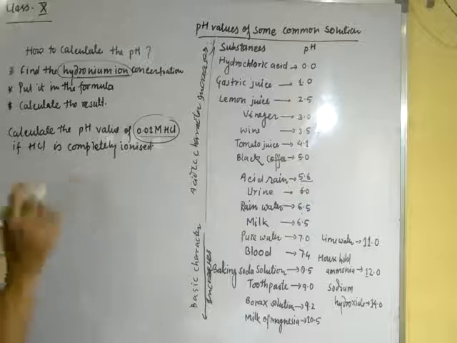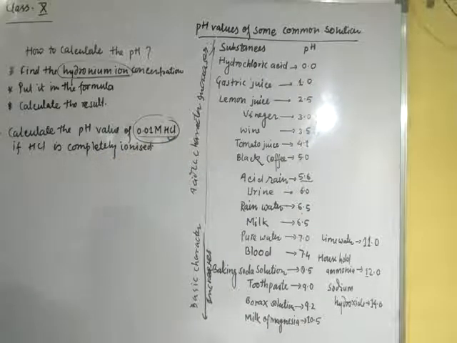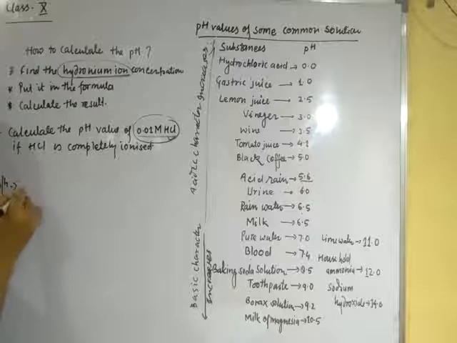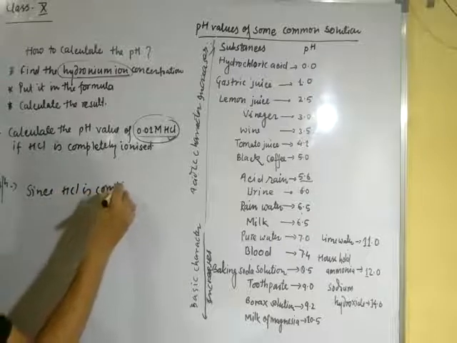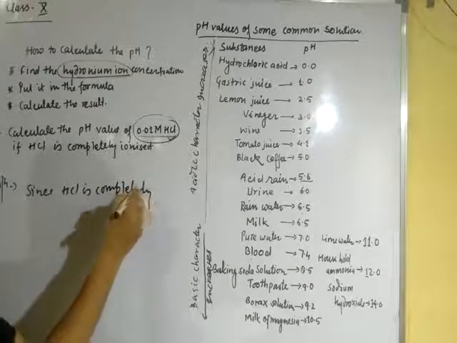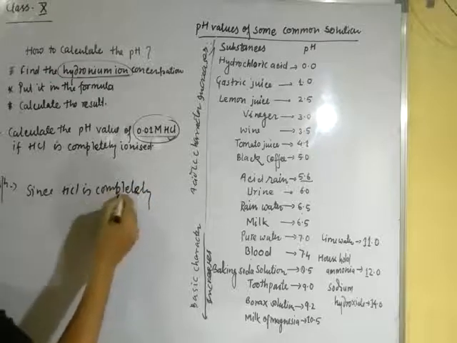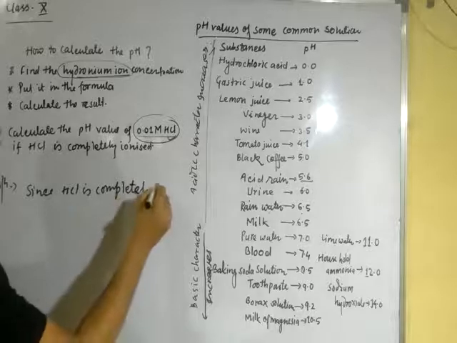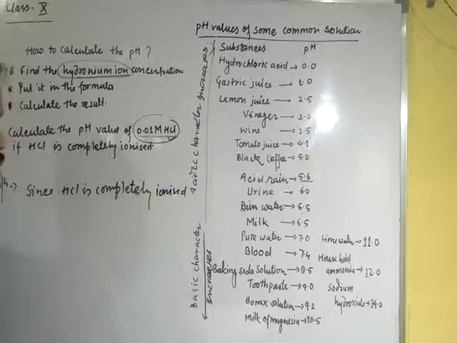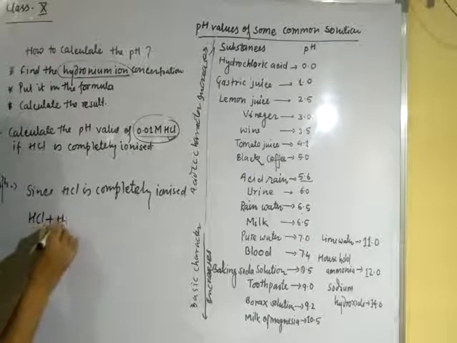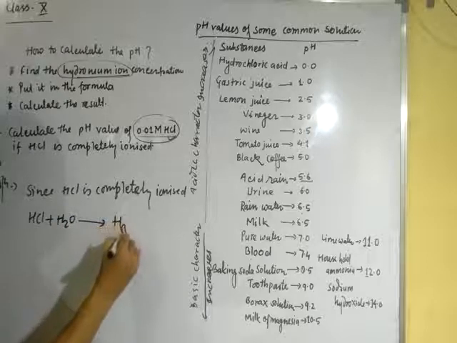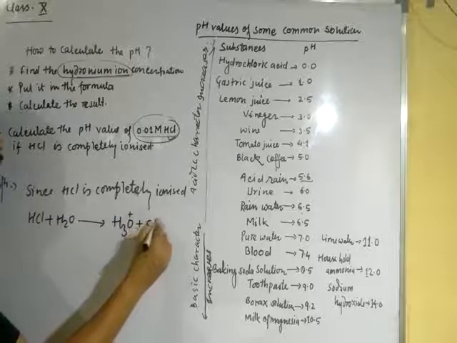Since HCl is completely ionized, you can write here: HCl with water forms H3O positive plus Cl negative.